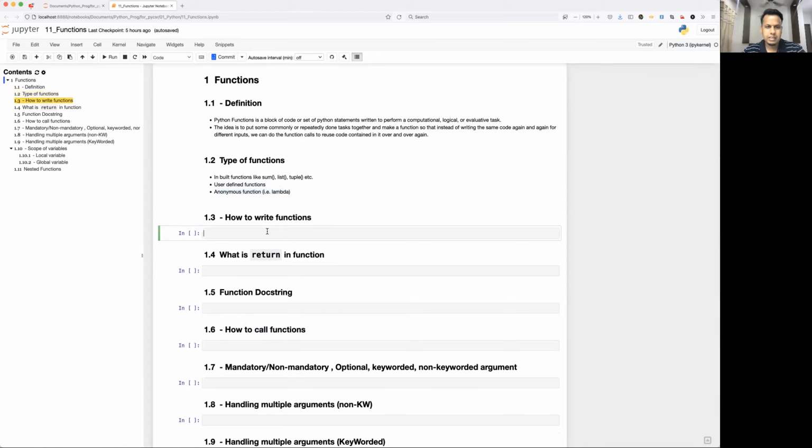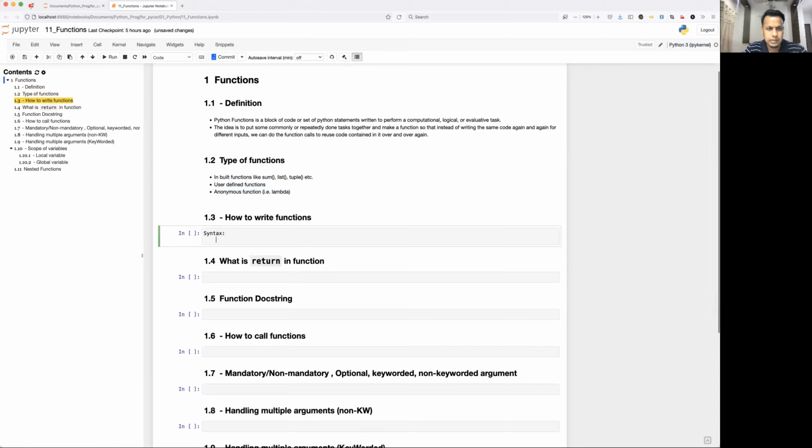Okay, so how to write a function. Here is the syntax. We have something called the def keyword, and here you write your function name. Remember, this function name follows exactly the same rules as defining a variable. It has its own thumb rule, like you cannot define a function name starting with a number, right? You cannot define a function name starting with a special character.